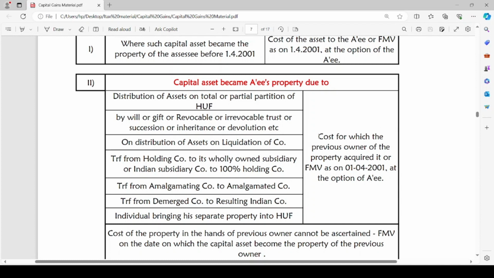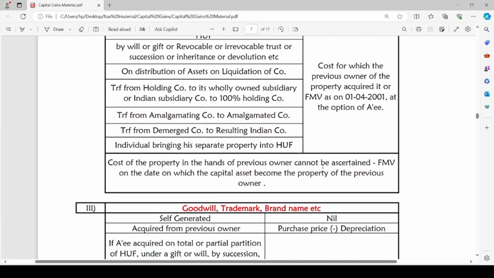Here we have taken the cost for which the previous owner of the property has acquired it, but it is not ascertainable. The cost for which the previous owner has acquired the asset is not ascertainable. We cannot determine it. In such cases, the FMV as on the date on which the capital asset has been acquired by the previous owner can be taken as the cost of acquisition of such capital asset.